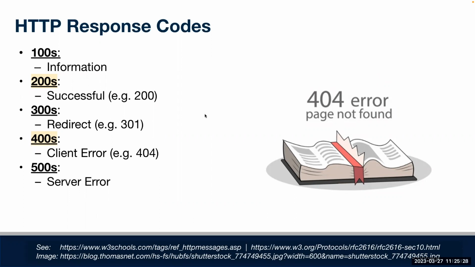Sometimes if we request a page that moved, we might see a redirect, a code in the 300s. But I'd say 200s and 400s are the most common thing that we'll see. Sometimes we might see 400 errors, like if we're not supplying our credentials properly, or if we requested a page that doesn't exist. On some websites that you may be familiar with, you might even see some meme content come up like page not found error 404. If anybody's heard of a 404 error, it just means the page or resource you requested doesn't exist.